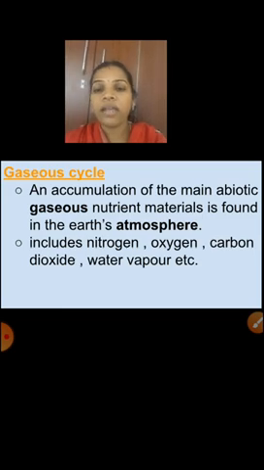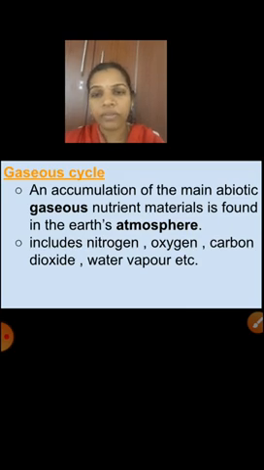What is meant by gaseous cycle? Children, see here, accumulation means gathered. Accumulation of the main abiotic gaseous nutrient materials is found in the Earth's atmosphere. That means the Earth's atmosphere, that is the envelope part, composed of air. It includes nitrogen, oxygen, carbon dioxide, water vapor, etc. That is the gaseous cycle.